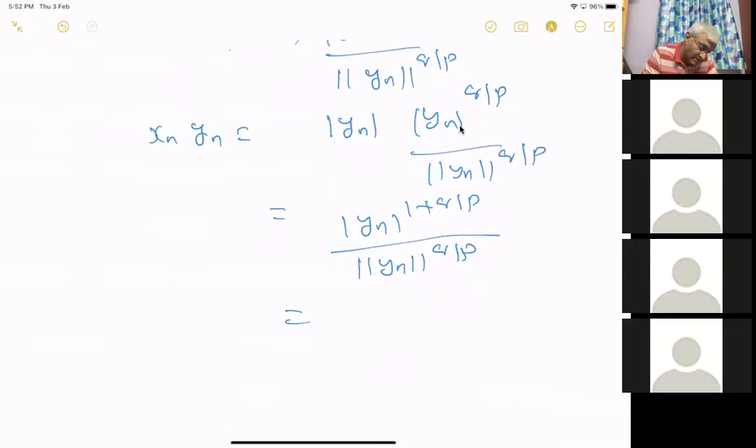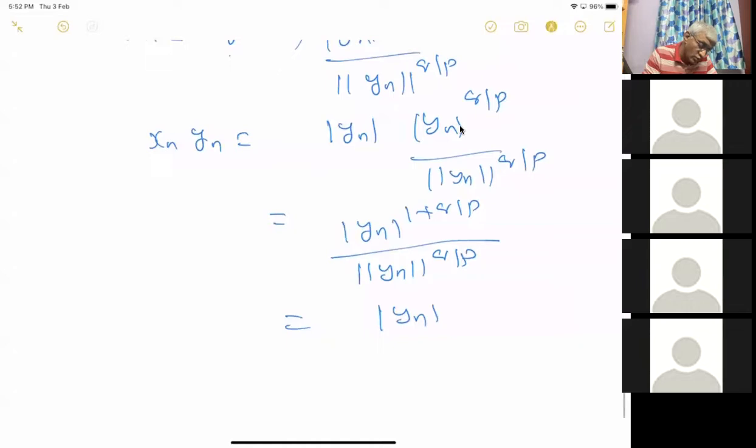Let me do this calculation just for that. Which is equal to mod yn power q into 1 by p plus 1 by q, which is just q.